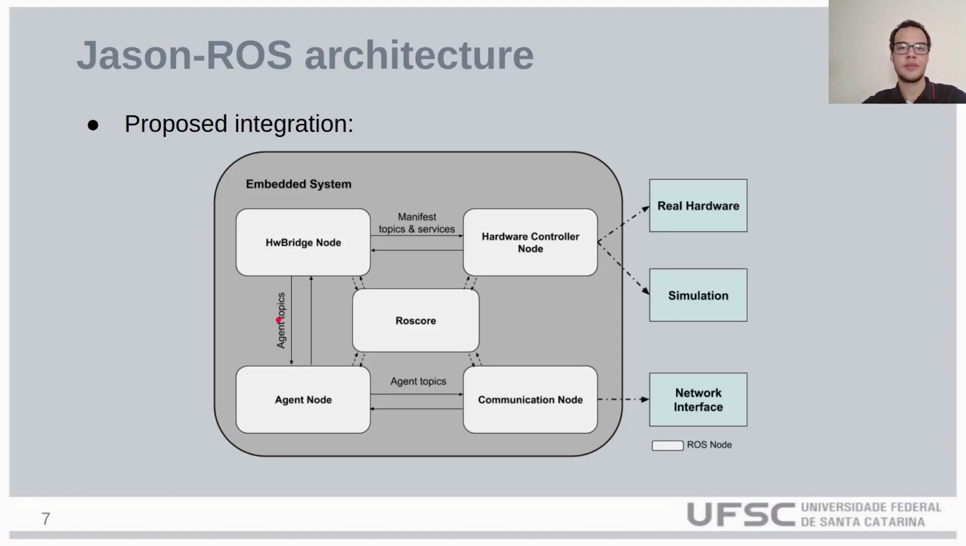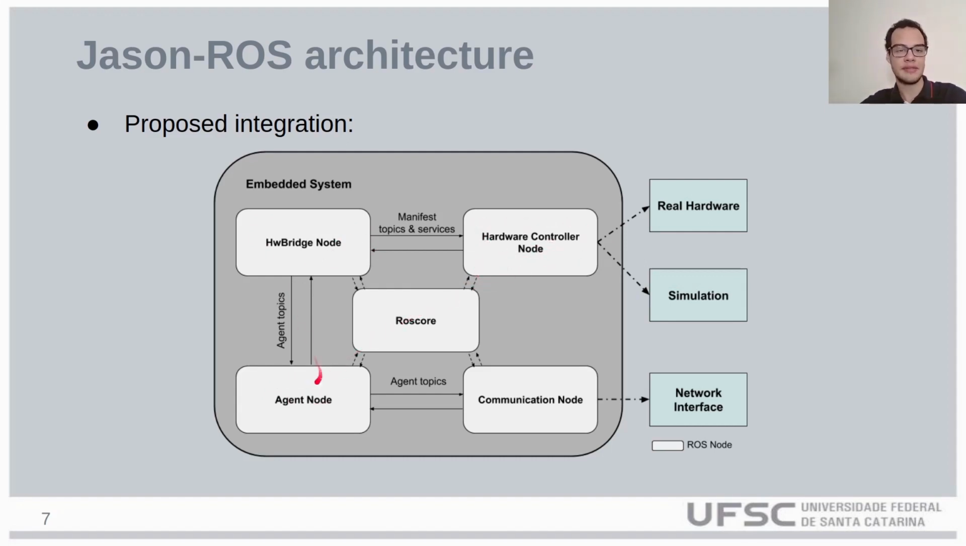The architecture proposed in this work can be summarized with this figure. Basically, it uses 4 ROS nodes: the agent node, the HwBridge node, the hardware controller node, and the communication node. The agent node is the cognitive part of the agent, the Jason program. The hardware controller node is the one that actually controls the hardware. It can be a real hardware or it can be a simulation. The HwBridge node serves as a bridge between the agent node and the hardware controller node.